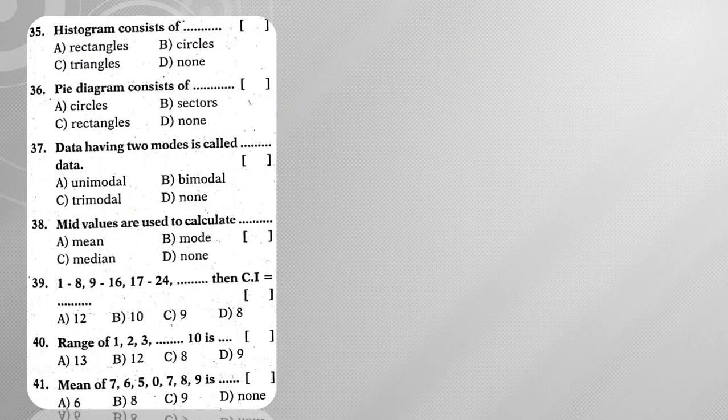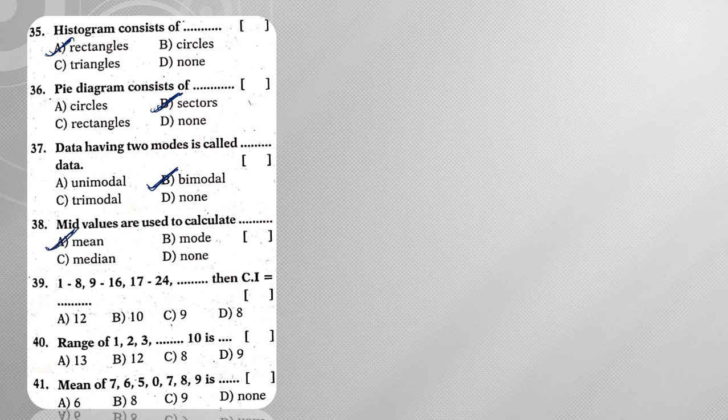Next, moving on to question number 35. Histogram consists of rectangles, pie diagram consists of sectors. So pie diagram consists of sectors. Next, data having two modes is nothing but called as bimodal data. So bi means two, right? Next, mid values are used to calculate. So already we have discussed mid values means nothing but class marks.